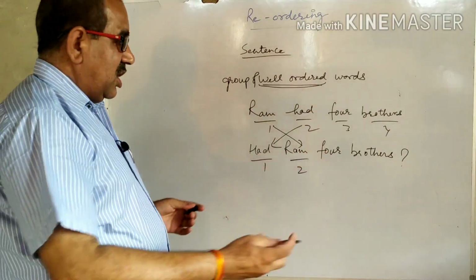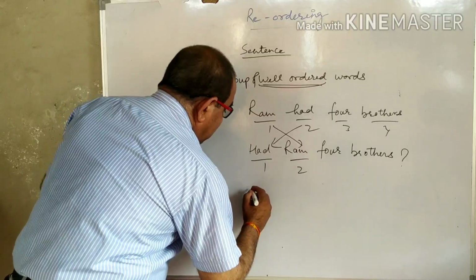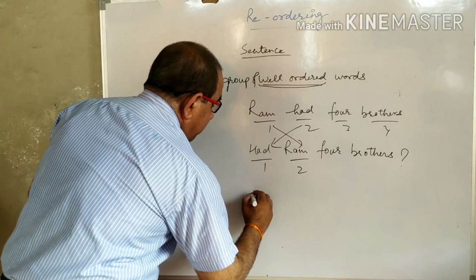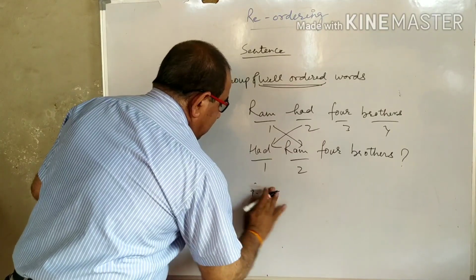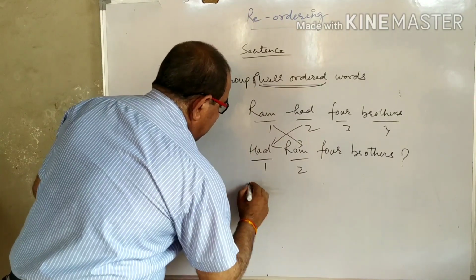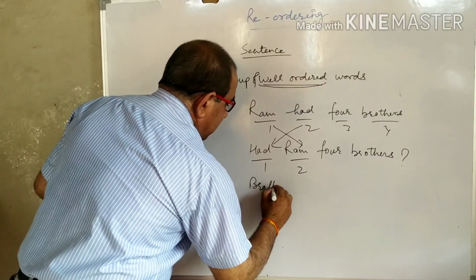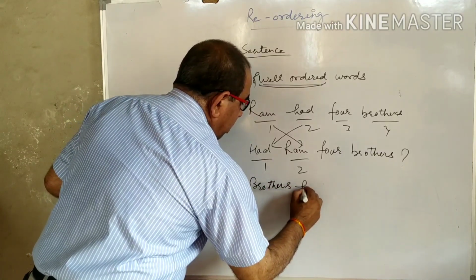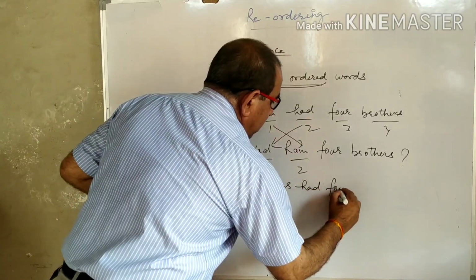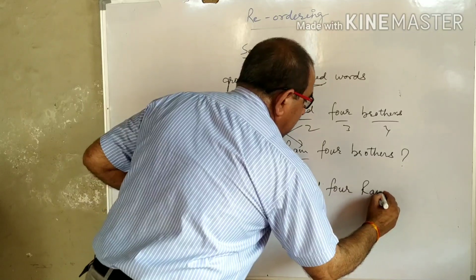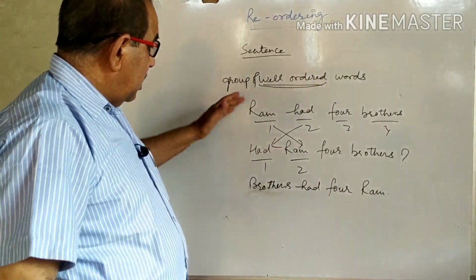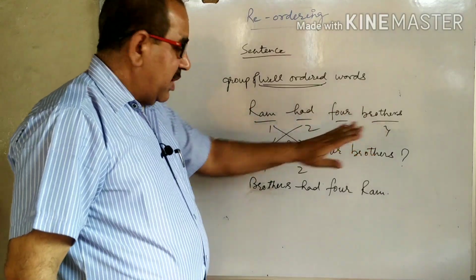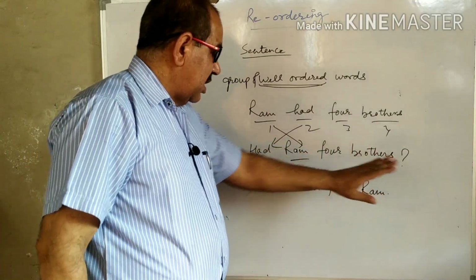If we change the sequence of other words, see this sentence: brothers had 4 Ram. Now understand this. Ram had 4 brothers, same words. Had Ram 4 brothers, same words.